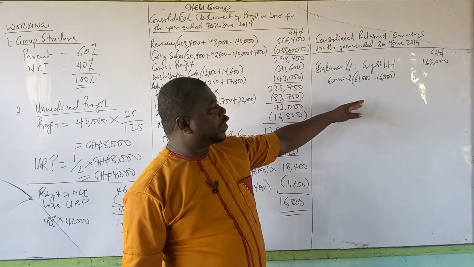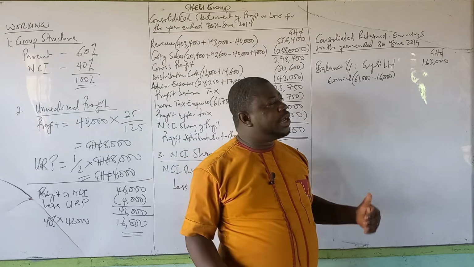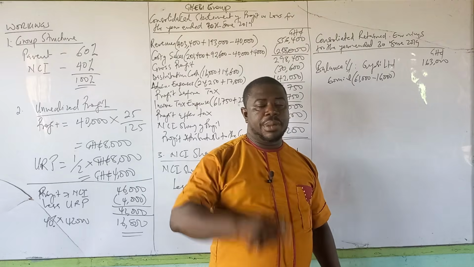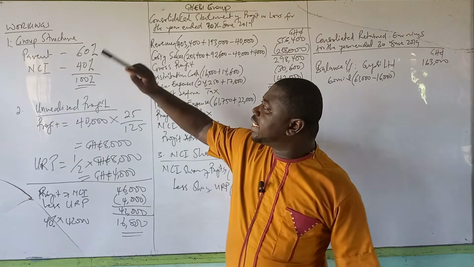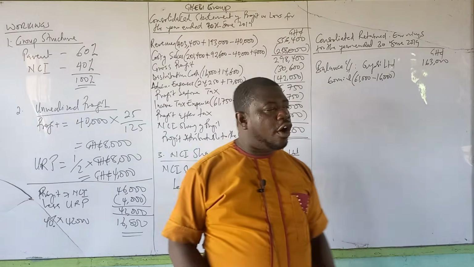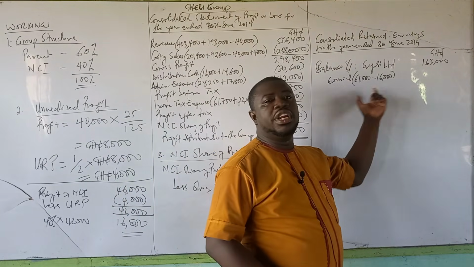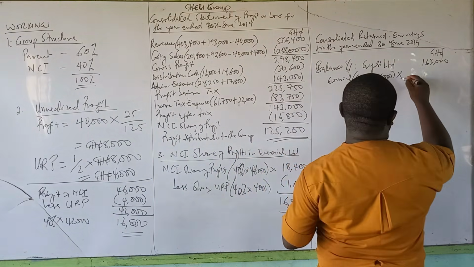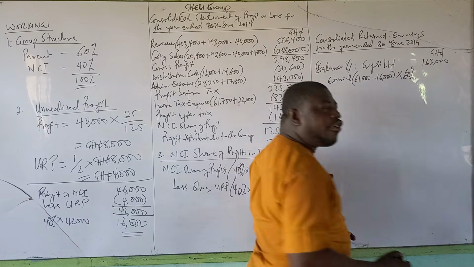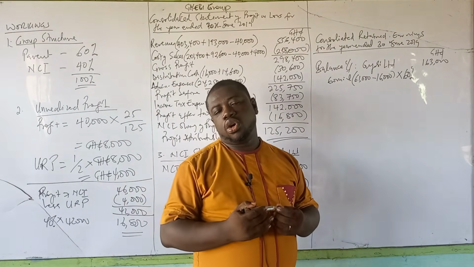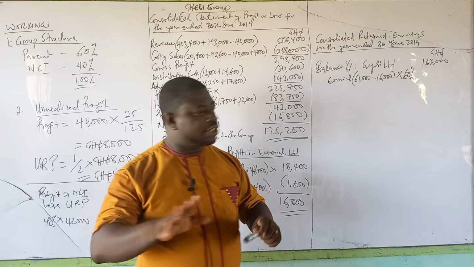Okay, 45,000 Ghana cedis as the opening balance that relates to the group. Remember that the group only owns 60% of the subsidiary. And therefore, even though we have only 45,000, we still need to multiply it by 60% before we can get our true opening balance. Let me get this well for you again.